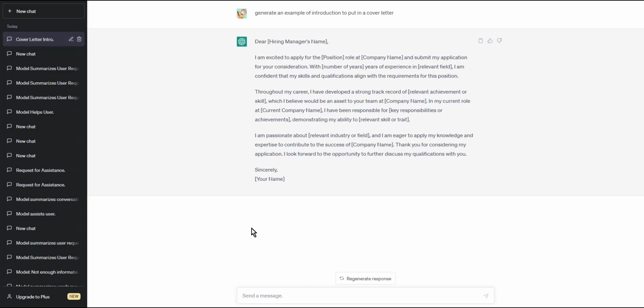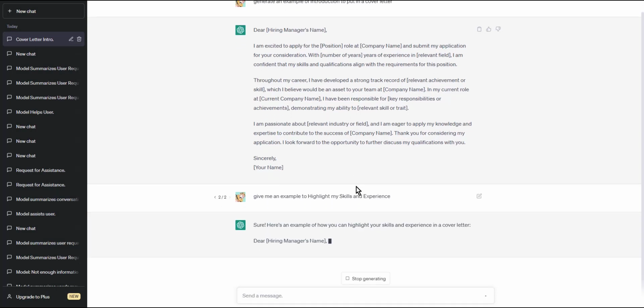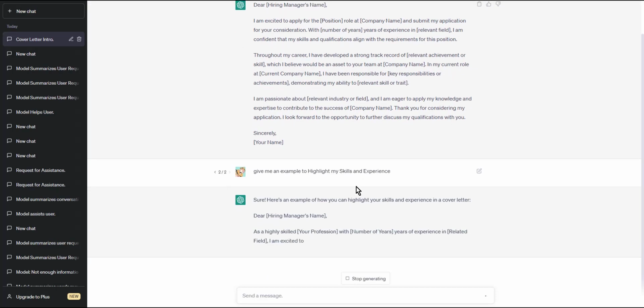Step 2. Highlight your skills and experience. In this step, you want to highlight your relevant skills and experience that make you a strong candidate for the job. Use specific examples and metrics wherever possible.